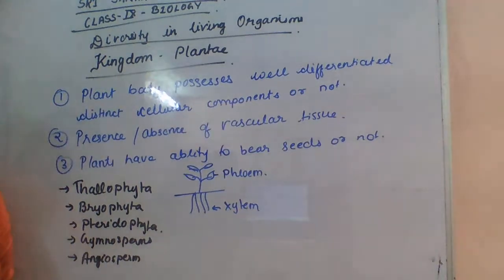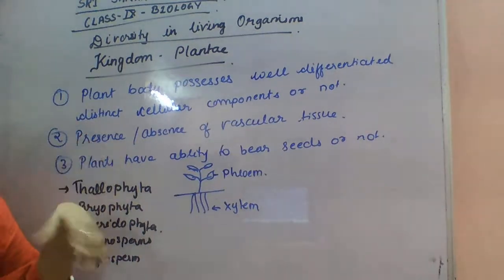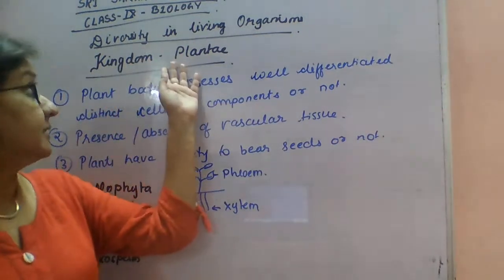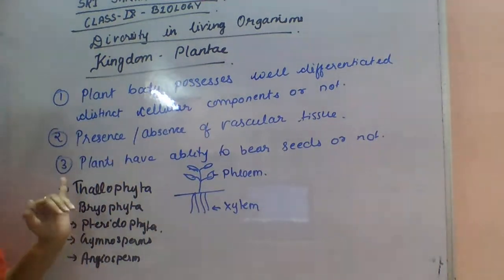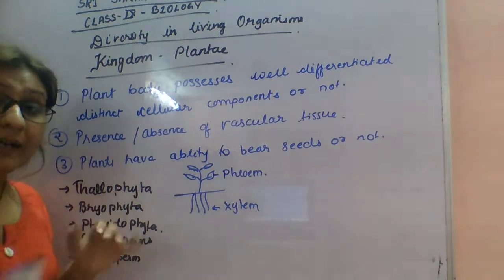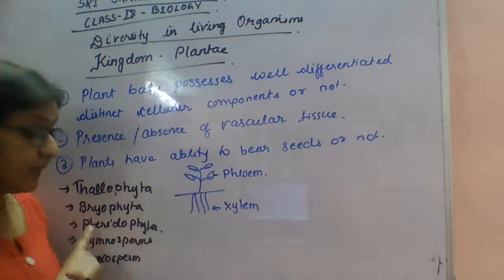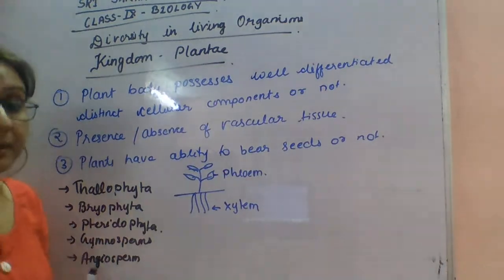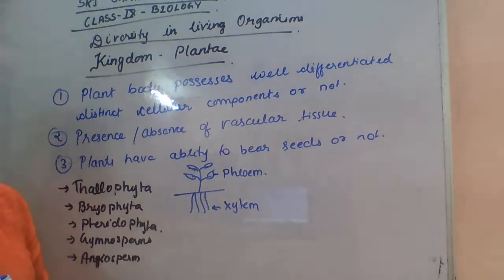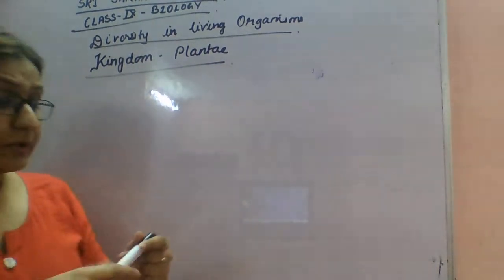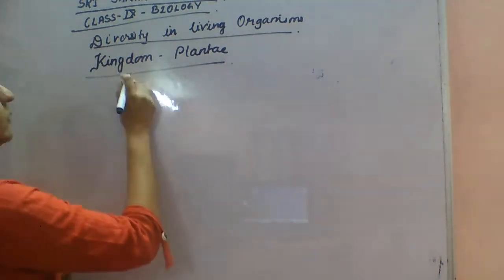Depending upon their characteristics, the kingdom Plantae is divided into Thallophyta. A few plants come in the group of Thallophytes, a few are Bryophytes, then Pteridophytes, Gymnosperms and Angiosperms. Students, all of you make a flow chart, which will help you understand it better. Okay students, all of you make a flow chart with me. First, plant kingdom.